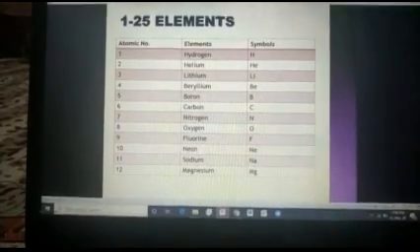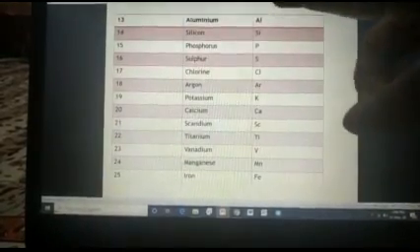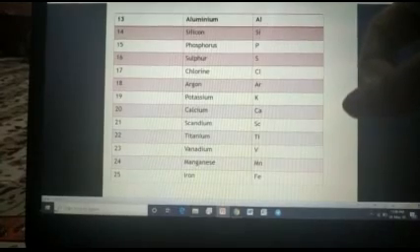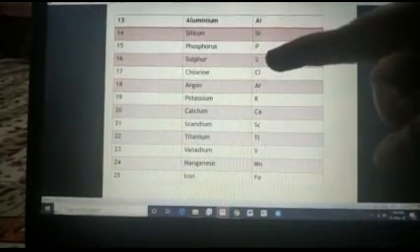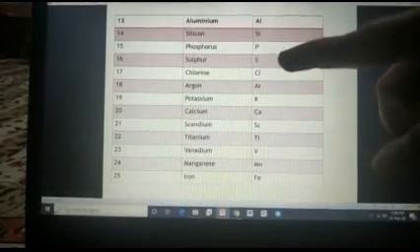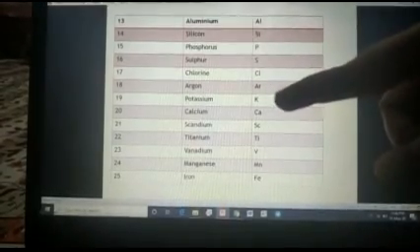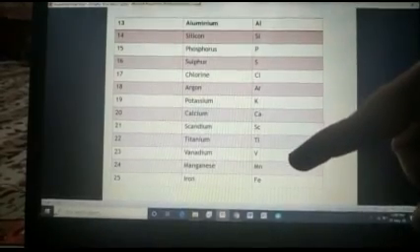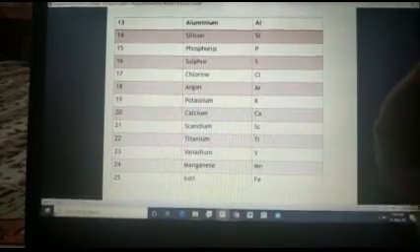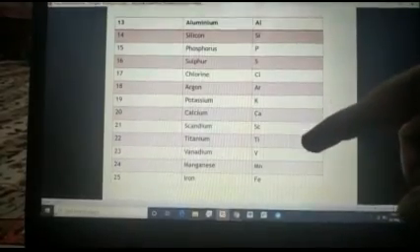Okay students, now after that 13, 14: aluminium, silicon, phosphorus, sulfur, chlorine, argon, potassium, calcium, scandium, titanium, vanadium, manganese, iron. These are the 25 elements with their atomic numbers.